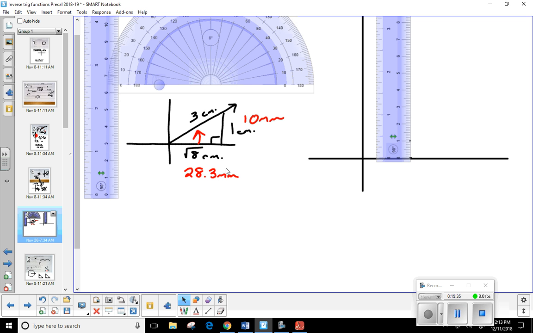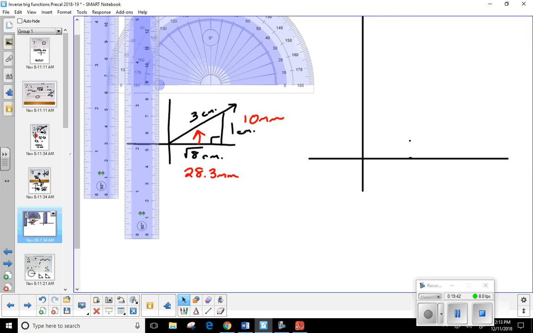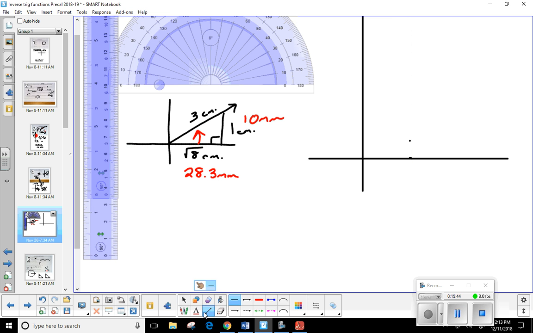So is everybody okay with how I measured that? The 28.3 by the 10 millimeters? Okay, so let me get this guy out of the way. And now, starting here at the origin, I'm going to put that line right through that point. Okay, and this is what I want to measure.